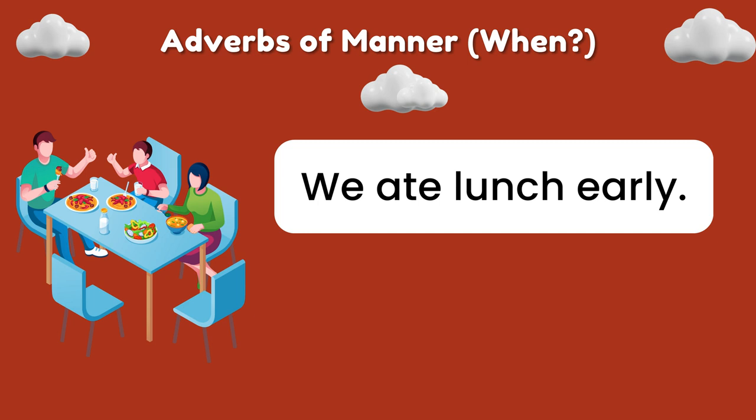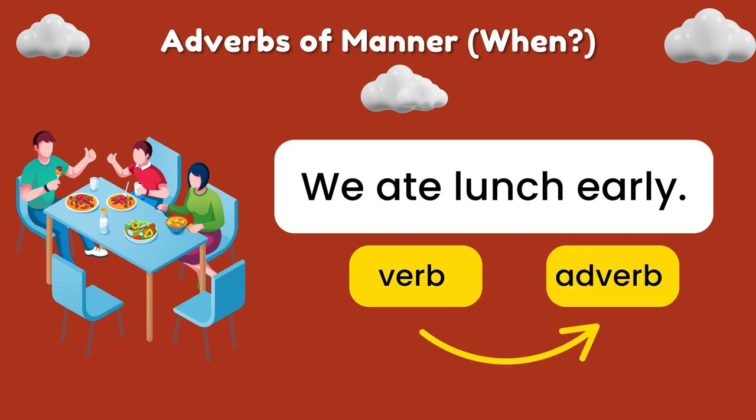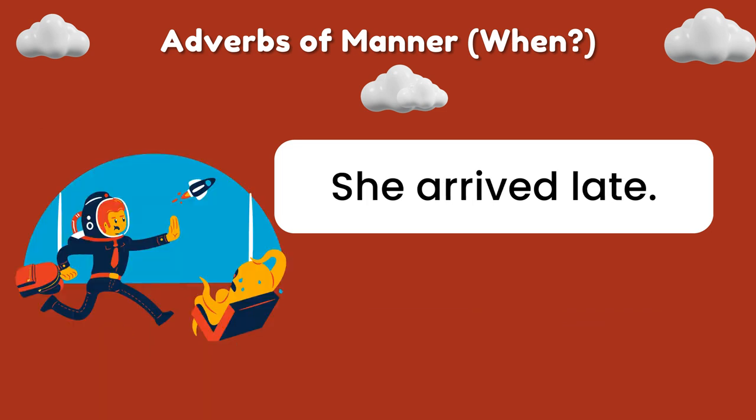Let's find the verb first. What is the verb in this sentence? Correct. Ate. Now find the adverb. When? Correct. Early. She arrived late. Let's find the verb first. What is the verb in this sentence? Correct. Arrived. Now find the adverb. When? Correct. Late.